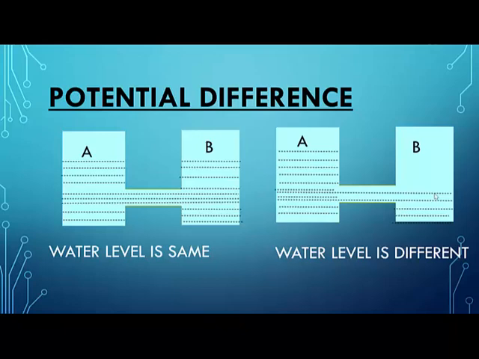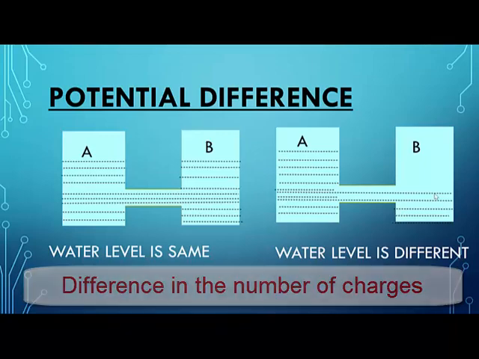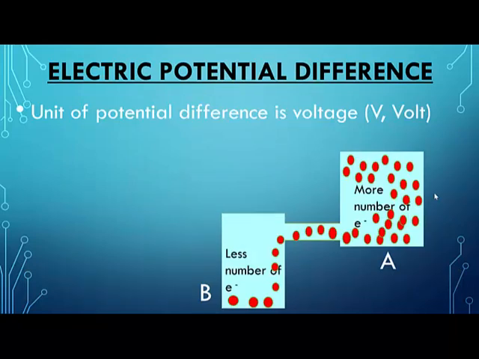Similarly, there is a difference in the number of electrons, or a difference in the number of charges. If there is a difference in the number of charges between point A and point B, that means there is some potential difference existing. Potential difference is also called electric potential difference.